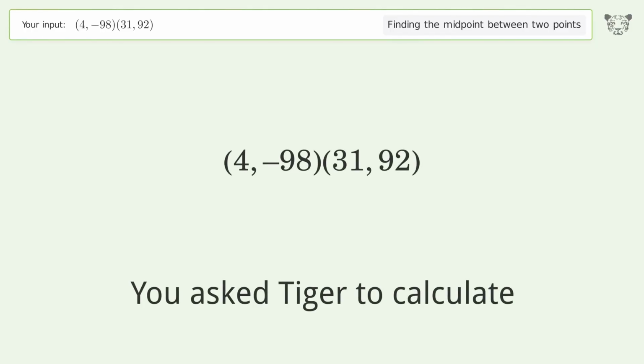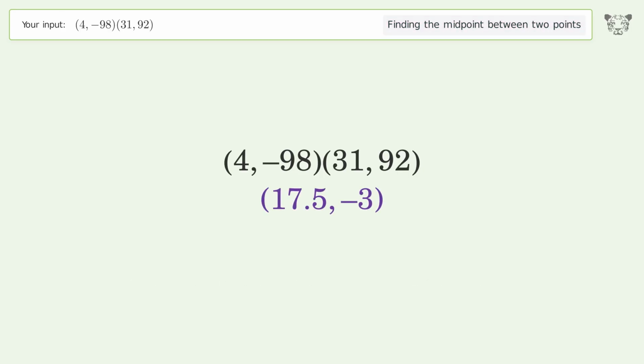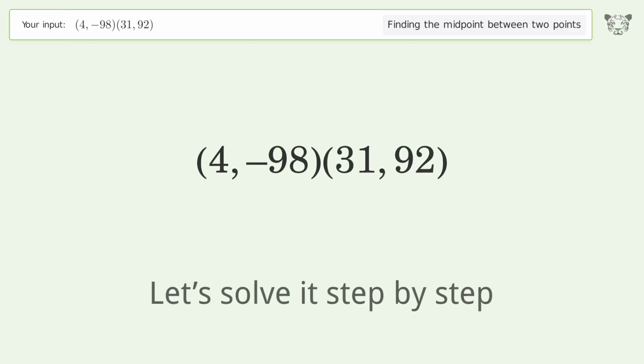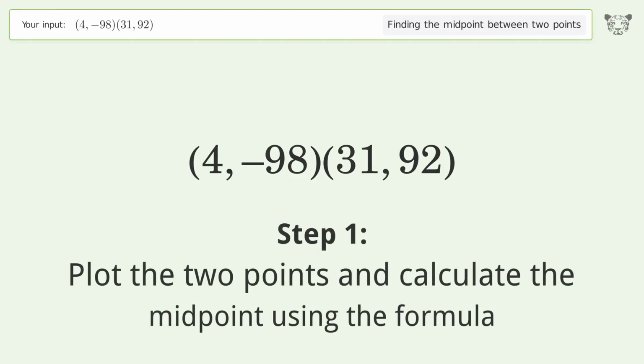You ask Tiger to calculate. This deals with finding the midpoint between 2 points. The midpoint between the 2 points is 17.5, -3. Let's solve it step by step. Plot the 2 points and calculate the midpoint using the formula.